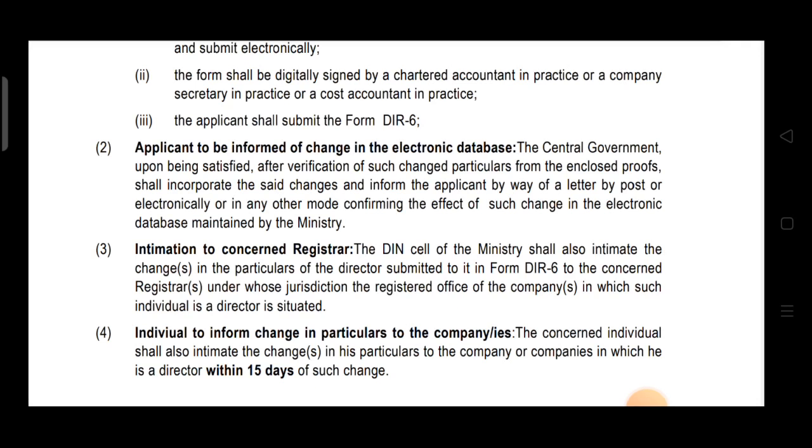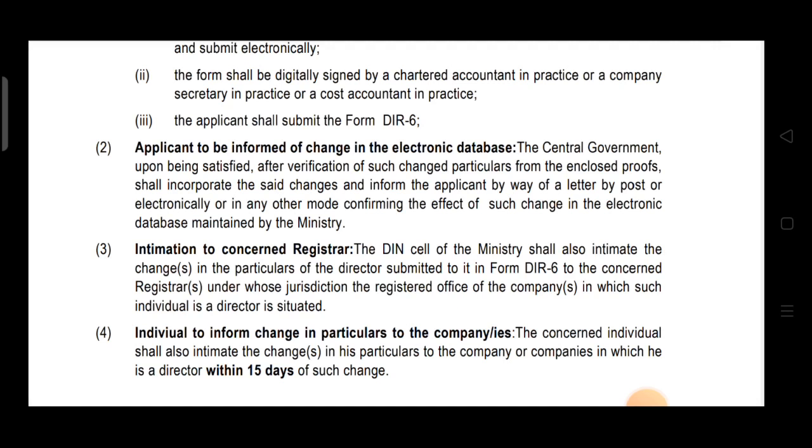Now, intimation to concerned registrar. Intimation will be made to the concerned registrar as well. The DIN cell of the ministry shall also intimate the changes in particulars of the director submitted to it in form DIR 6 to the concerned registrar, under whose jurisdiction the registered office of the company in which such individual is a director is situated.